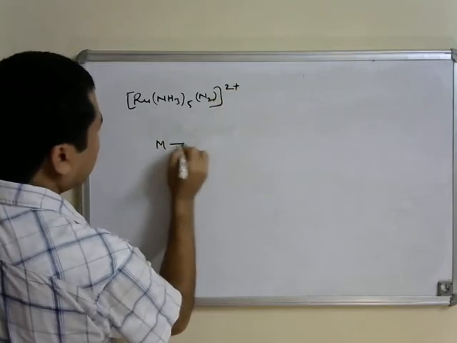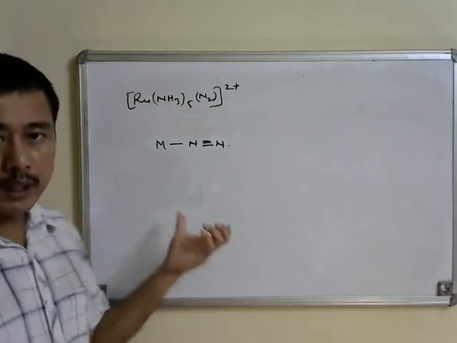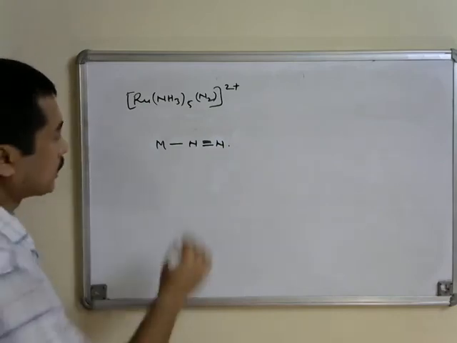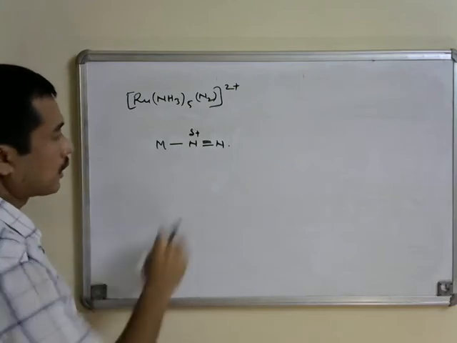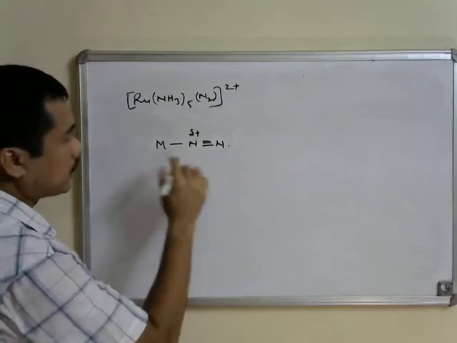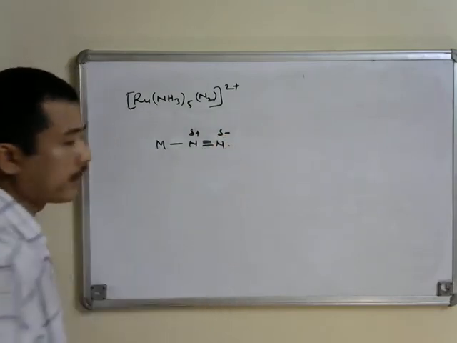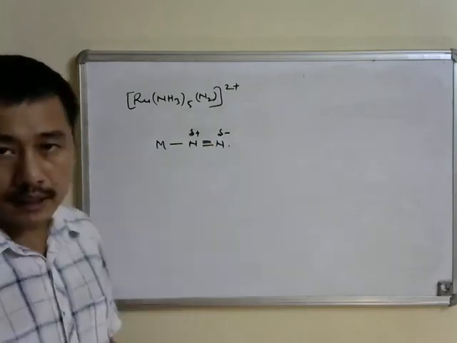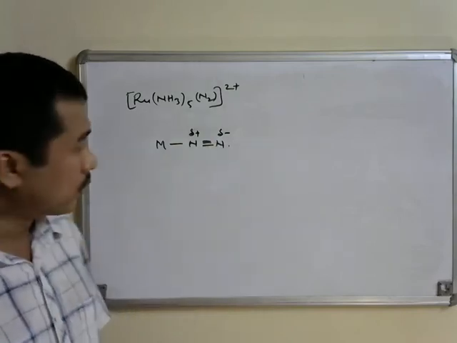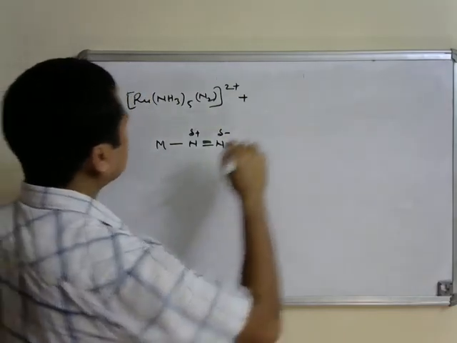Now, we have already discussed that the NN bond is polarized when it is connected to the metal center, that is, this particular nitrogen atom which is attached to the metal center bears a small positive charge, while the terminal nitrogen atom bears a small negative charge. So now this can act as a Lewis base or as a nucleophile to react with other complexes.